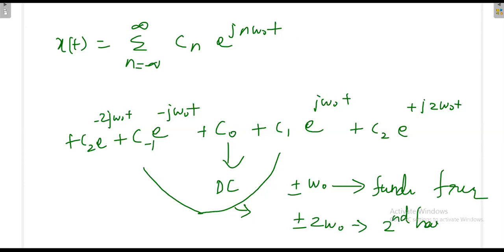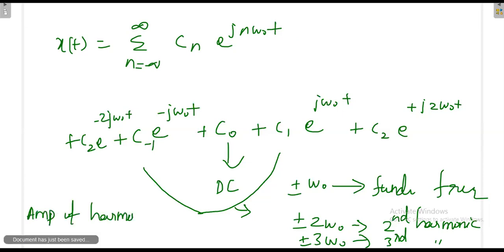What is the next one? The third harmonic component. So higher order harmonics are present. When you represent it like this, the exponential terms consist of the fundamental frequency and also the higher order harmonics. Again, the amplitude of the harmonic is decided by the coefficient Cn.